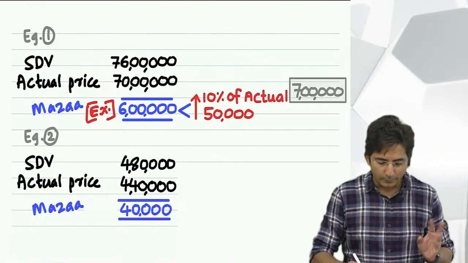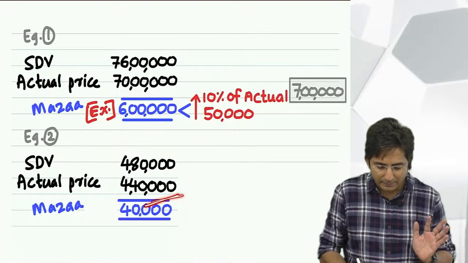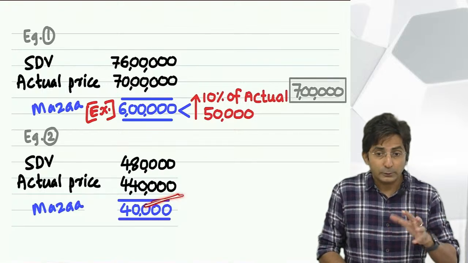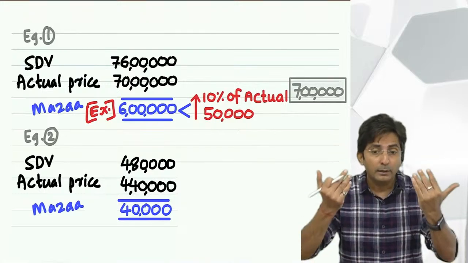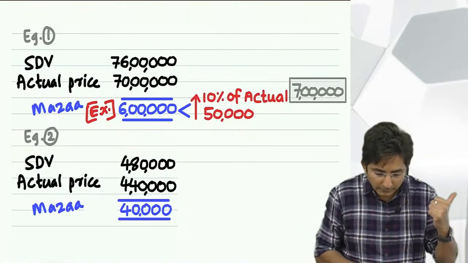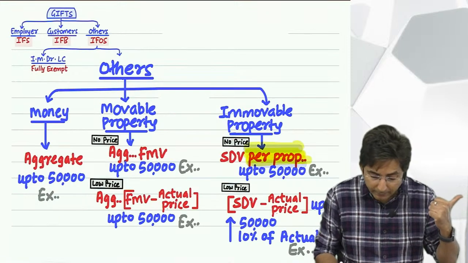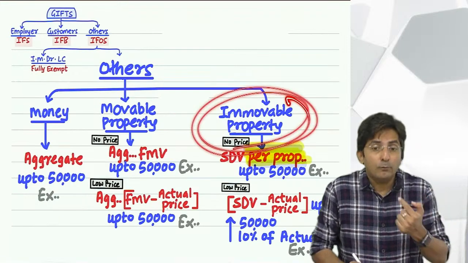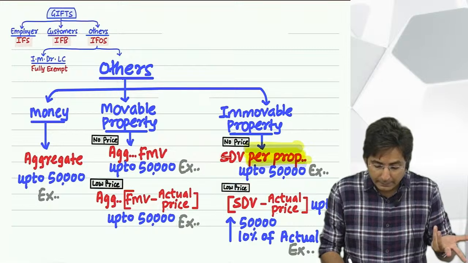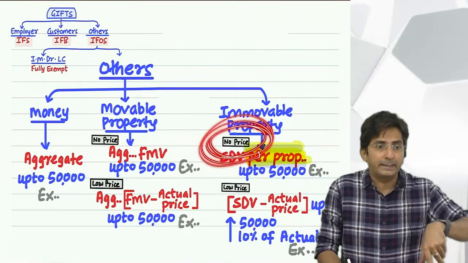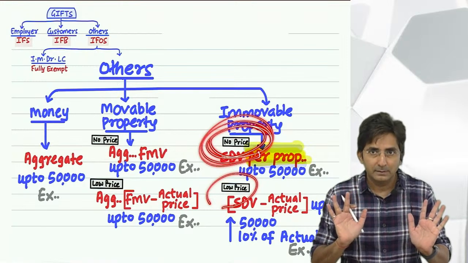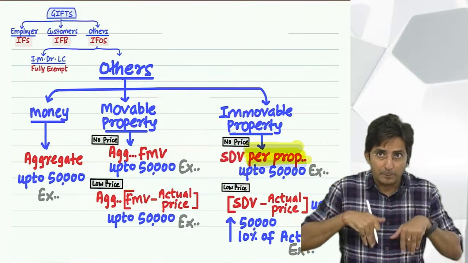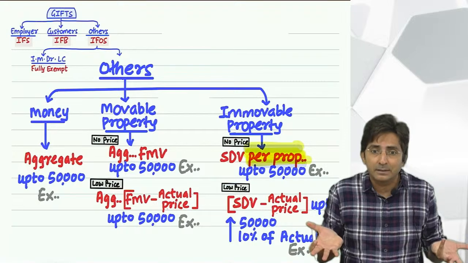Okay. So after doing bargaining, you settle the deal at 4,40,000. Actually, the transaction you are understanding is what? It's purchase of immovable property. Don't forget what we are studying. And why I'm saying purchase? Because see, if it is no price, then it is free. But if it is low price, means you are paying some price. And the property is coming, you are paying price, it's a purchase transaction.